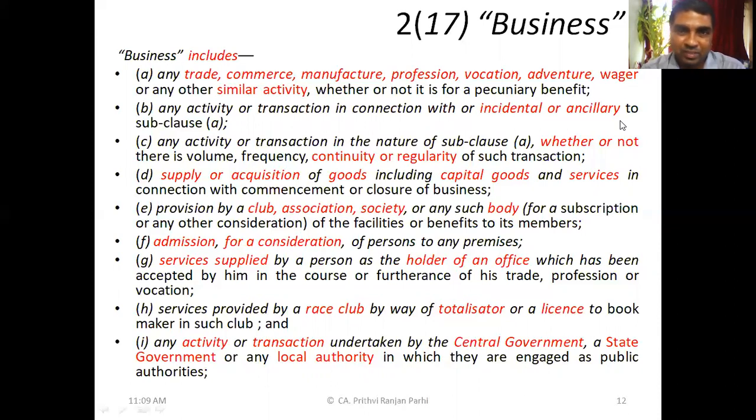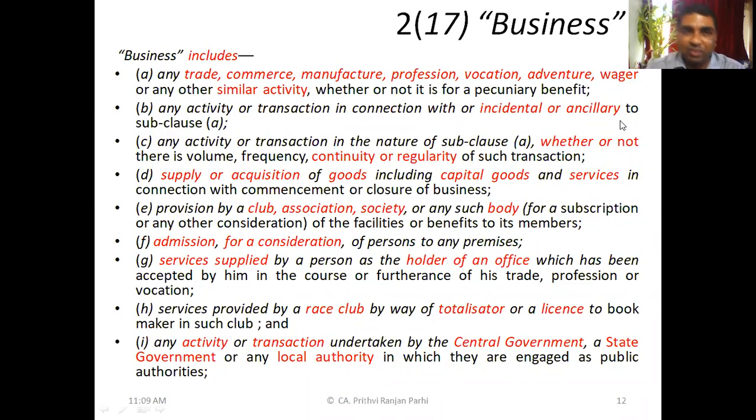Okay, so, understand? What is the meaning of ancillary? Like, what does it mean, ancillary? Ancillary means related things. Something is related to that.